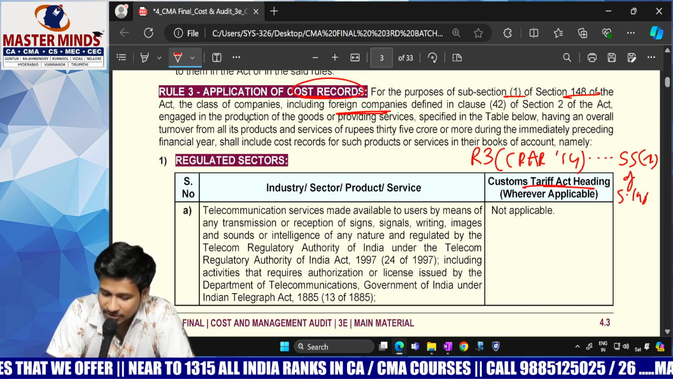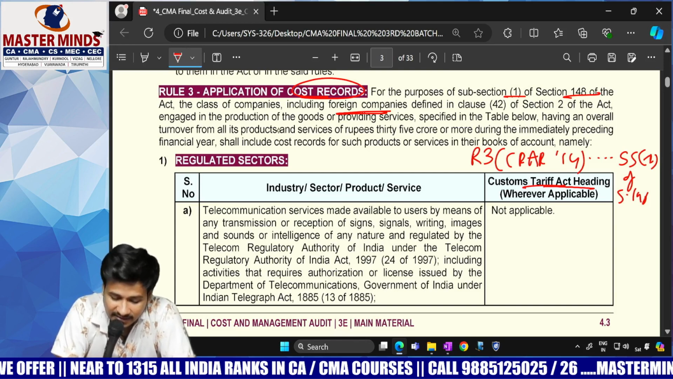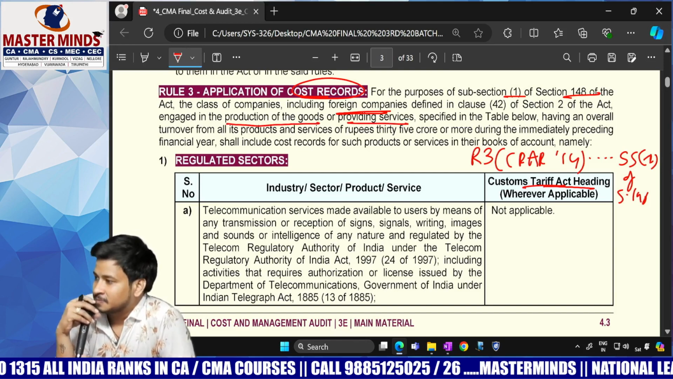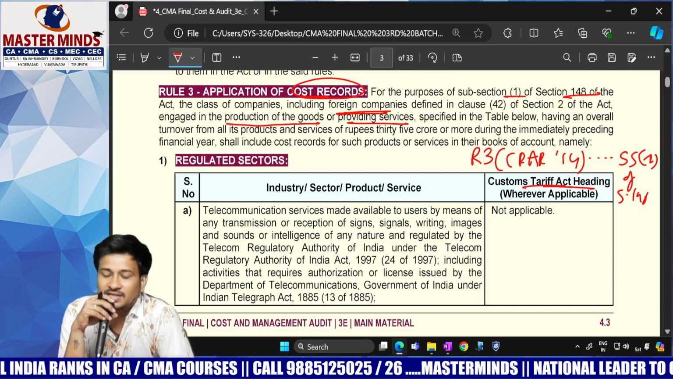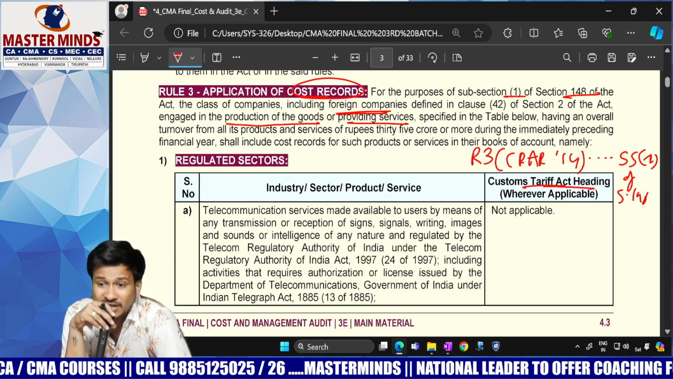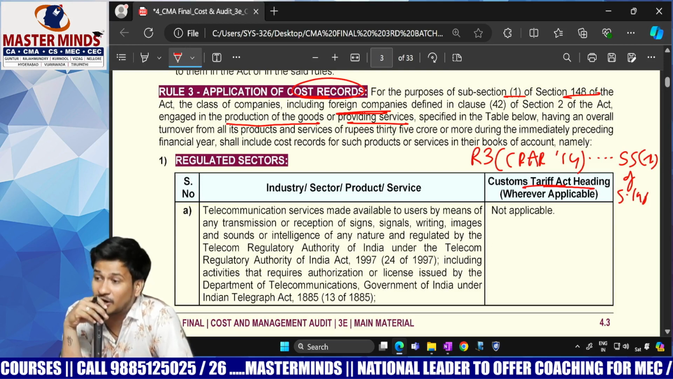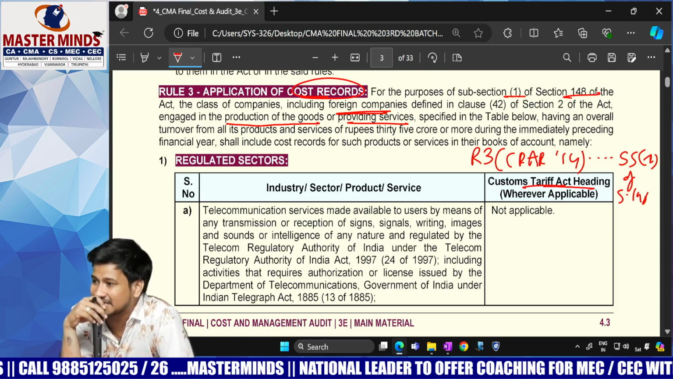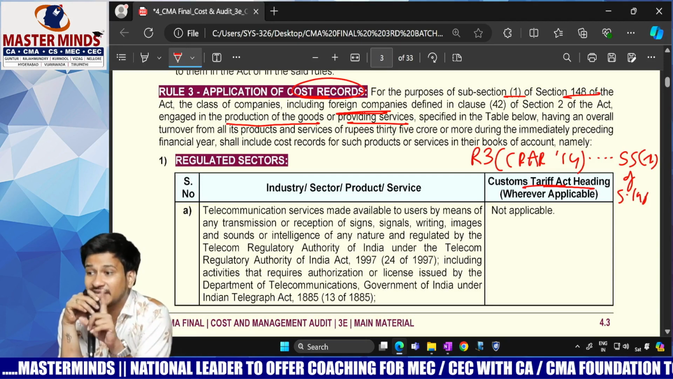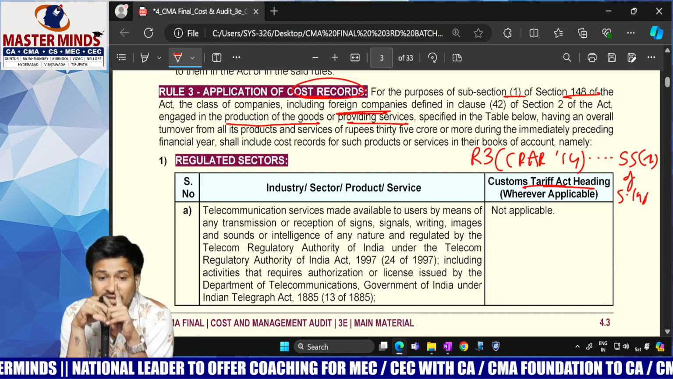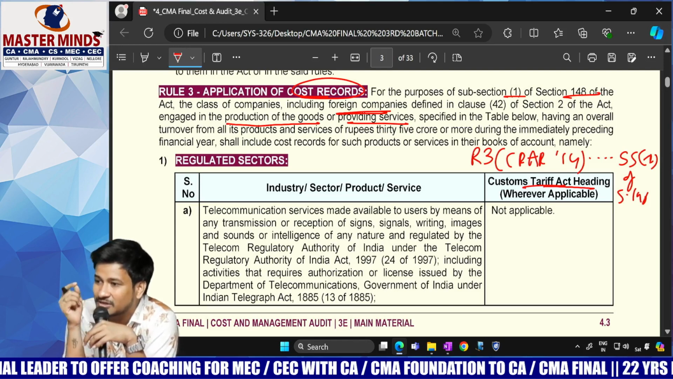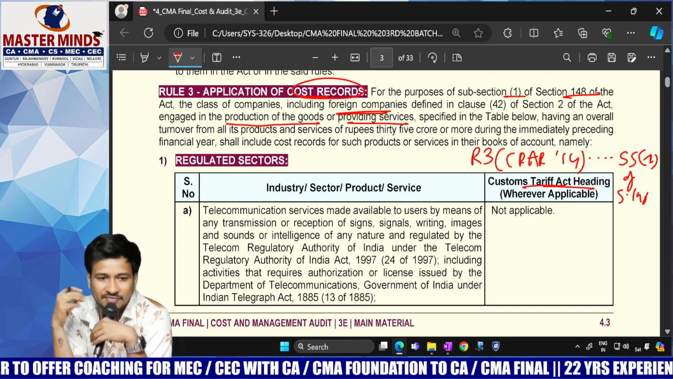Once again, one more point you have to be very, very careful. Which are engaged in production of goods or providing services. Straight question: cost audit or cost records are applicable only for those industries which are engaged either in production or manufacturing or processing or assembling, and also providing the services, but not for trading. But I told you for some portion of trading also cost audit and cost records are applicable. That we will learn here.